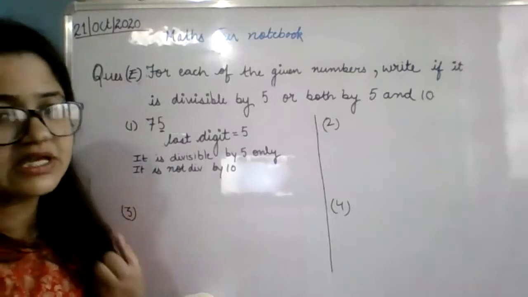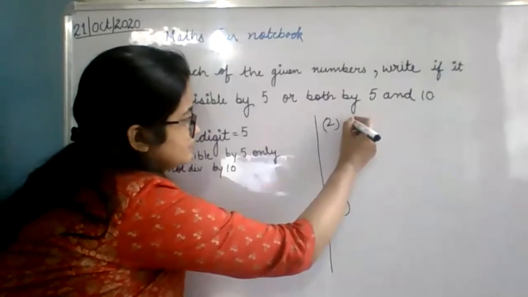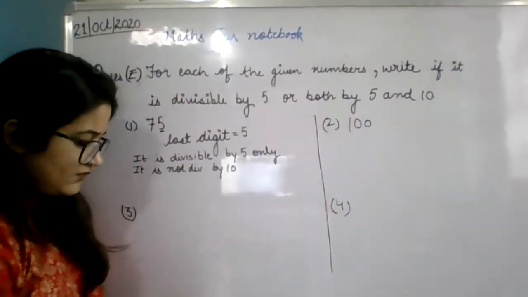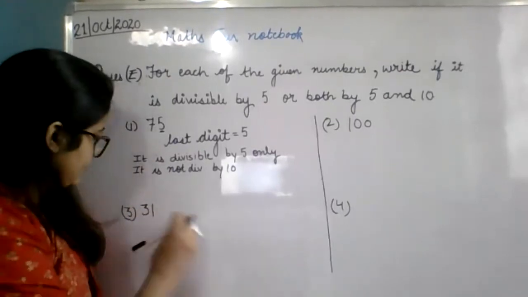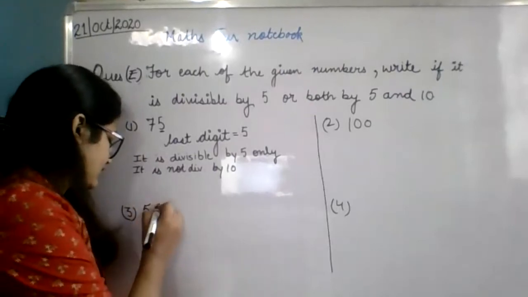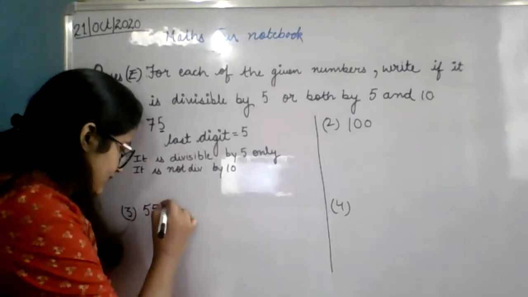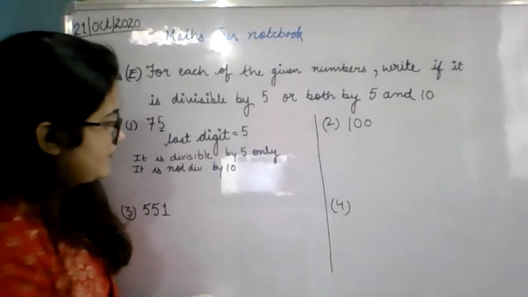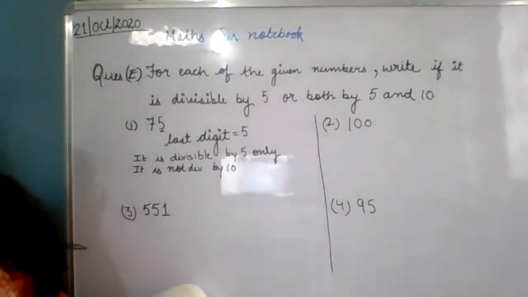Okay, the rest of the numbers I am giving to you. You have to do it yourself.